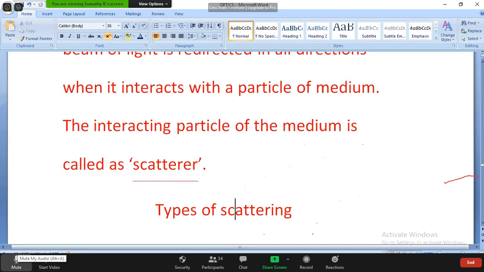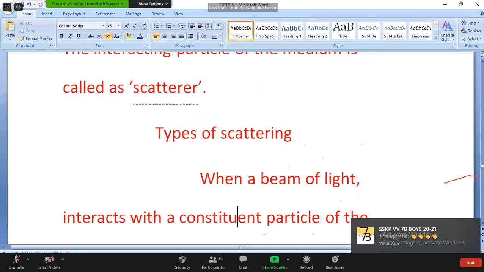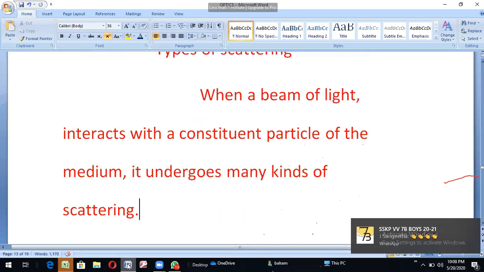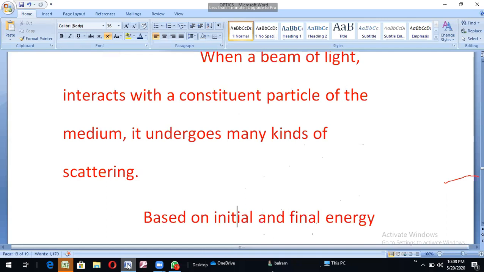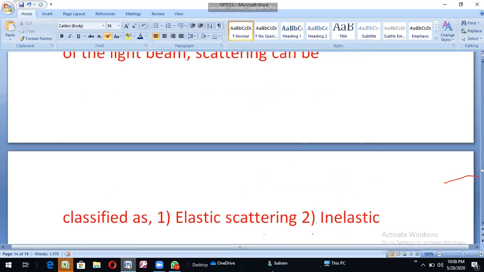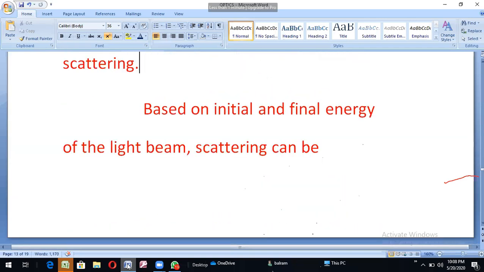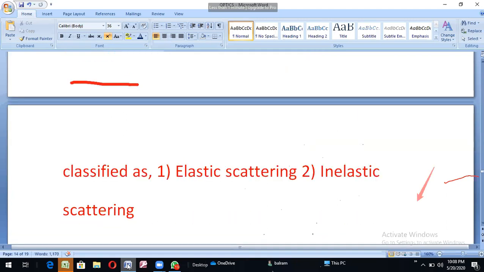Now, types of scattering. When the beam of light interacts with the constituent particles, the scatterer medium, it undergoes many kinds of scattering. Based on the initial and final energy of the light beam, scattering can be classified into elastic scattering and inelastic scattering.